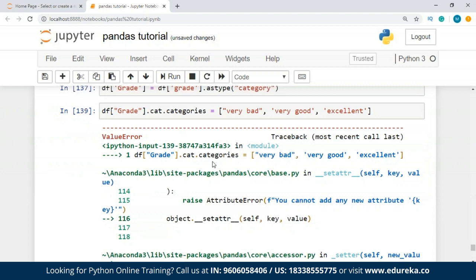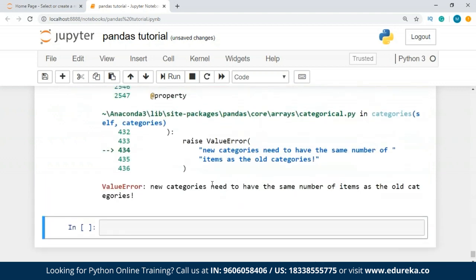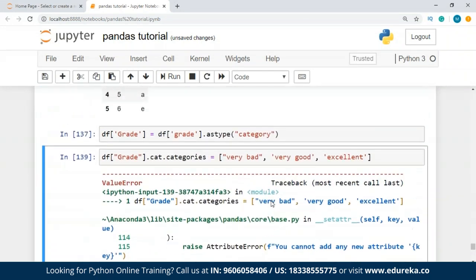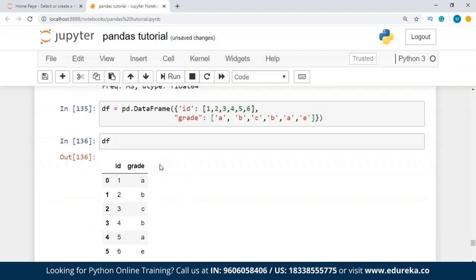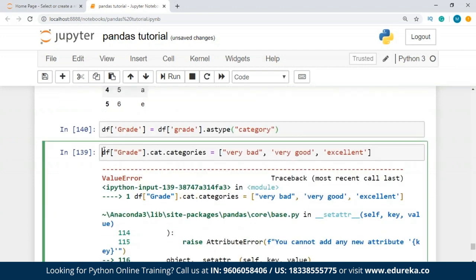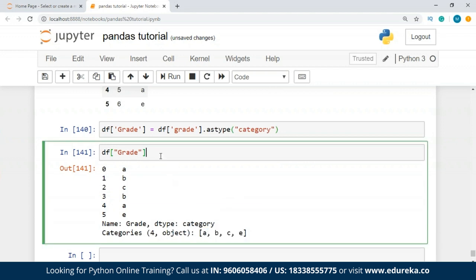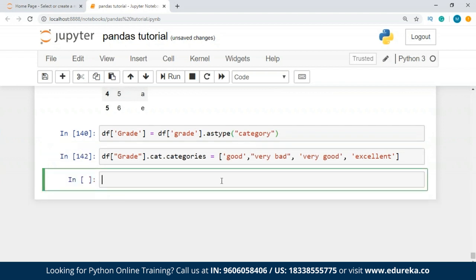All right, we have an error, guys. There's something we have done. So we have: new categories need to have the same number of items as the old categories. So how many categories do we have over there? Let's just copy this. So we have categories 4. So we're going to have to make 4 categories, guys. So I'm just going to add good as well. There shouldn't be any errors. Now what I'll do is I'll just set the categories.